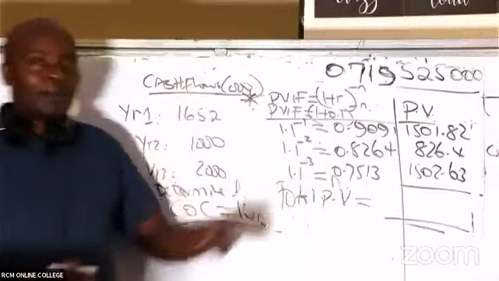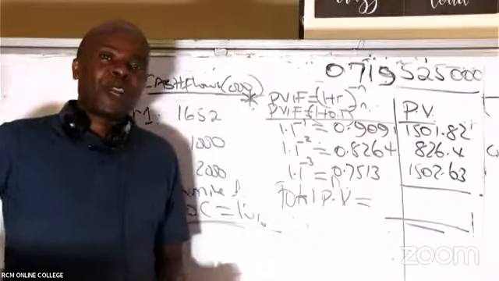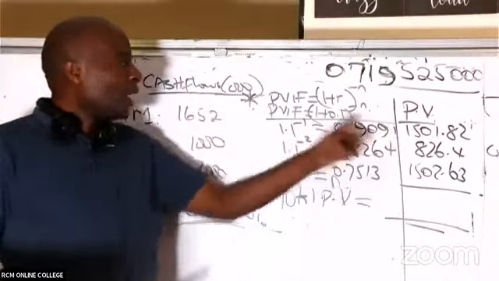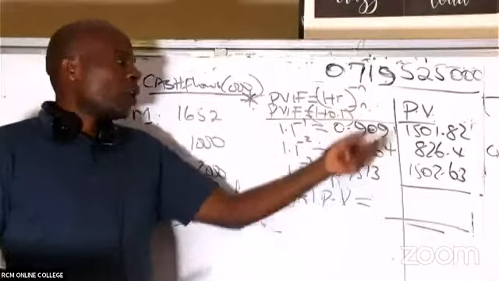Now we can add them because they're children of the same mother. They belong to the same time frame, present time. You can't add future cash flows. You have to present value them, and then you add.